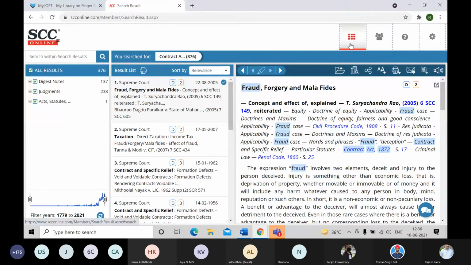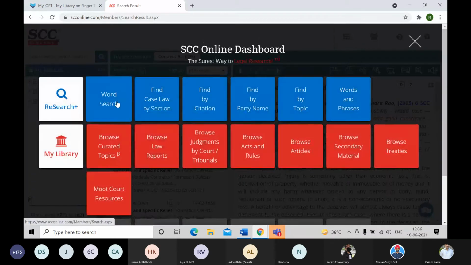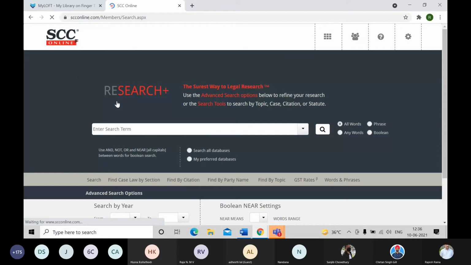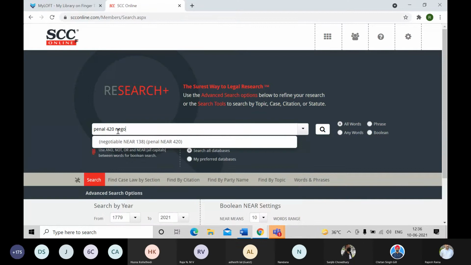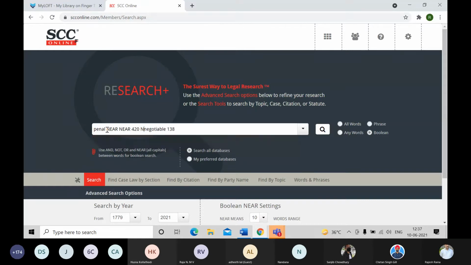Right, now let me just move back to the dashboard. Coming back to the word search once again, at times you also have more than one section or act to search for in the same judgment. So in that case, what you will do is you will enter that act name over here, like Penal Code and section 420, and Negotiable Instruments Act, section 138. I'm getting a suggestion that somebody has already previously searched this also. So you can see that something near is appearing over here. Now what this near is all about, I'll just first put this here for the sake of explaining.